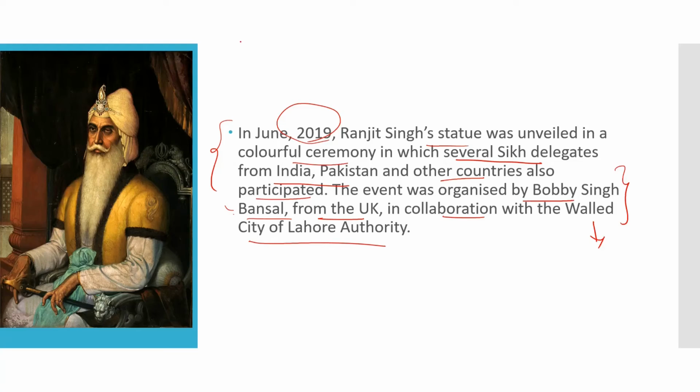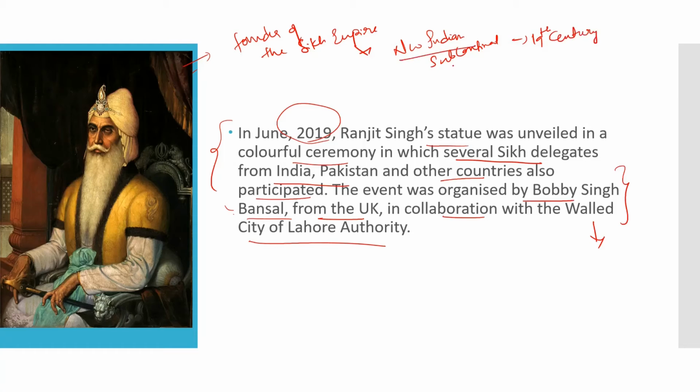Now, if we have to learn about Maharaja Ranjit Singh, he is the founder of the Sikh Empire, as I have discussed earlier. He ruled the northwest part of the Indian subcontinent in the early half of the 19th century.